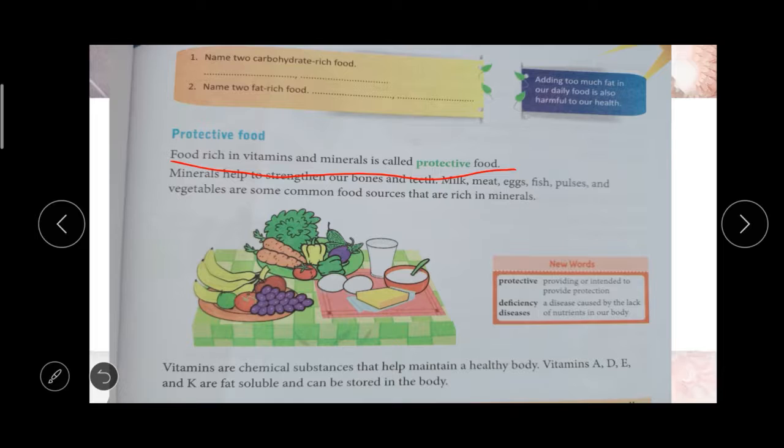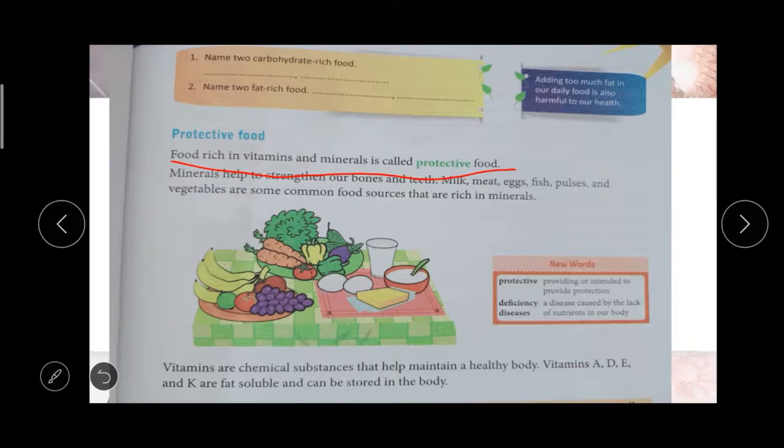Vitamins are chemical substances which help to maintain our body healthy. There are two types of vitamins: fat soluble vitamins and water soluble vitamins. Vitamins A, D, E and K are called fat soluble vitamins, which can be stored in our body.